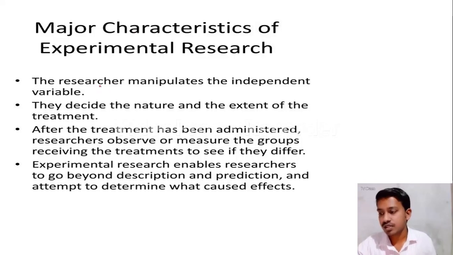The major characteristics are: in experimental research, the researcher can manipulate the independent variables, and can also decide the nature and extent of the treatment. After the treatment has been administered, the researcher can observe or measure the groups. And one more characteristic: experimental research enables the researcher to go beyond description and prediction, and he can attempt to determine the causal effects. These are the major characteristics of experimental research. Let us move to the next question.